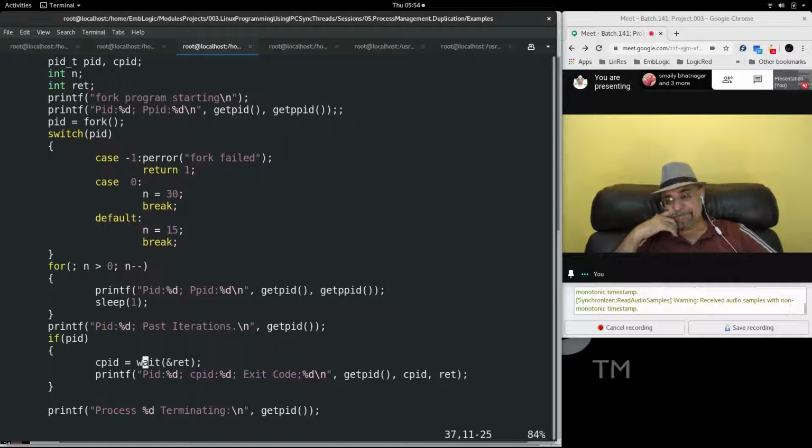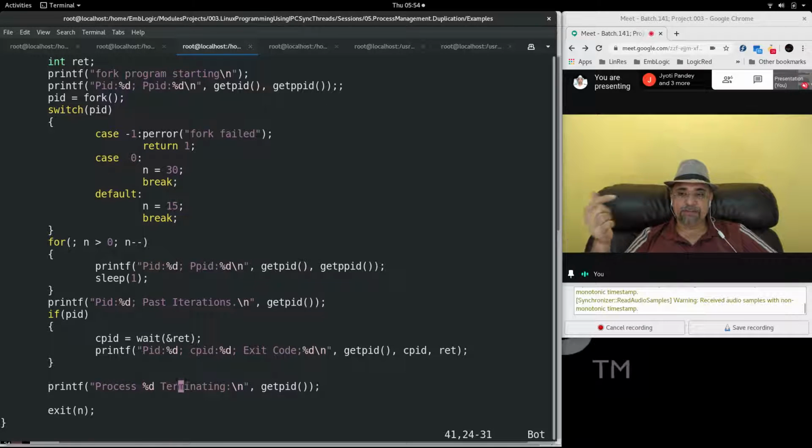Then after 30 iterations, the child will finish and come here, saying PID of child, past iterations. This condition will be false for the child, and the child will say process terminating, and will give the value of exit n. N is 0 now because it was decremented, and then it became 0. So this 0 will be returned back and the exit code 0 will be captured, supposedly the return value of the wait statement, which takes a pointer. Supposedly, let's try to capture it and see what happens.